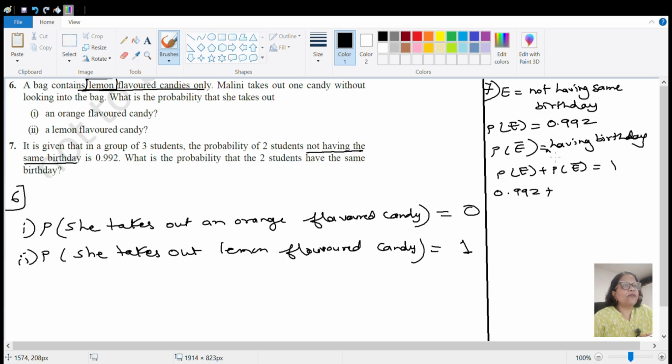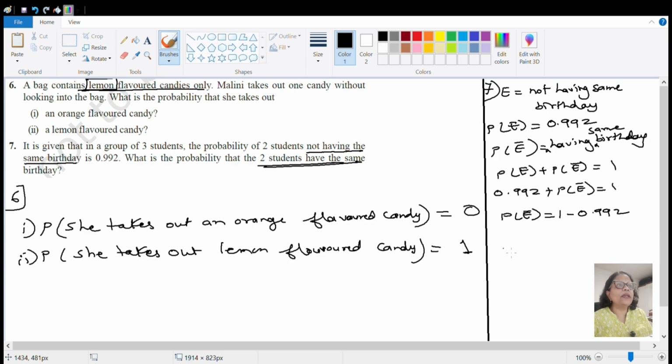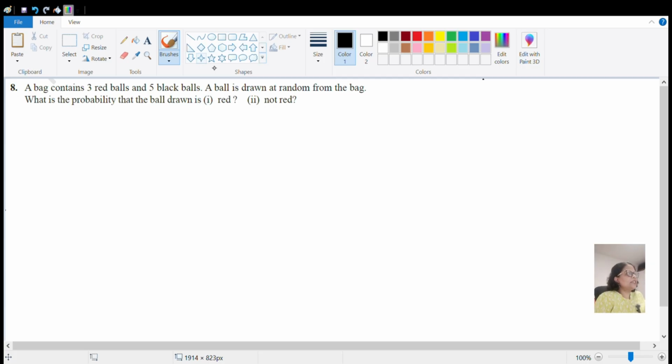0.992 plus P of E not, which we have to calculate, the probability of having the same birthday, is equal to 1. So P of E not is 1 minus 0.992. If you calculate this, you will get 0.008. I hope you have understood this much. Is there any doubt? We will continue to the next question. Now let's start with question number 8.